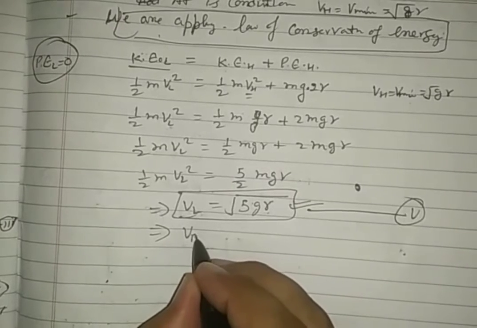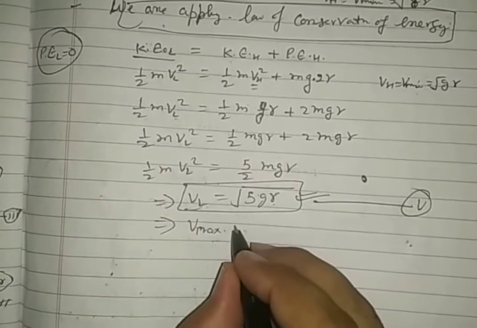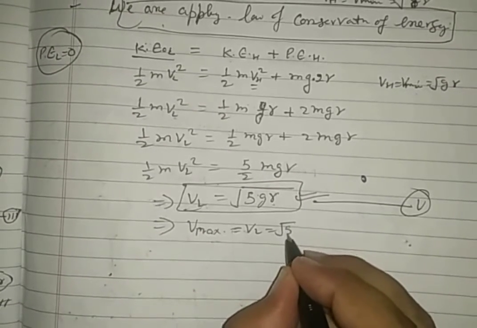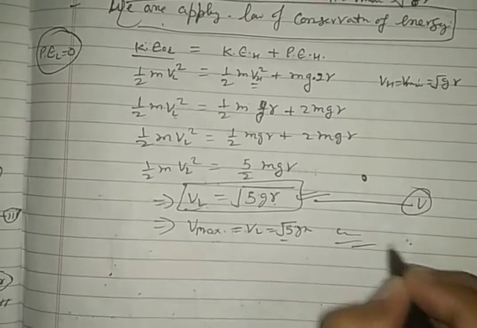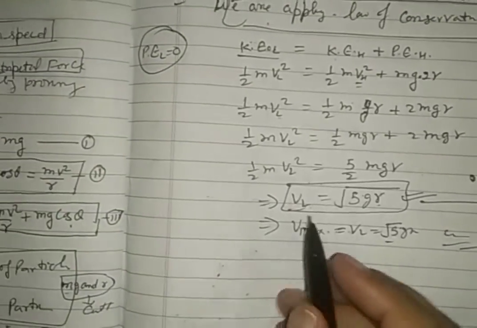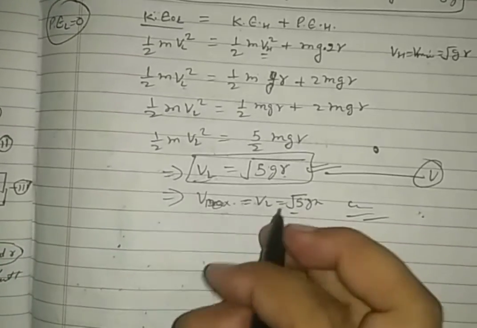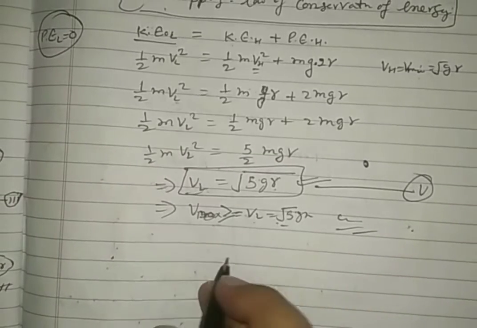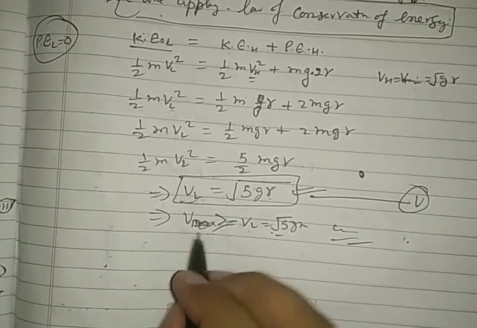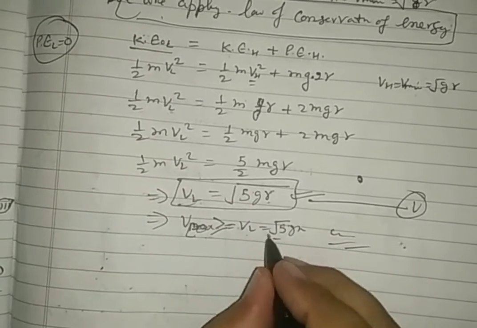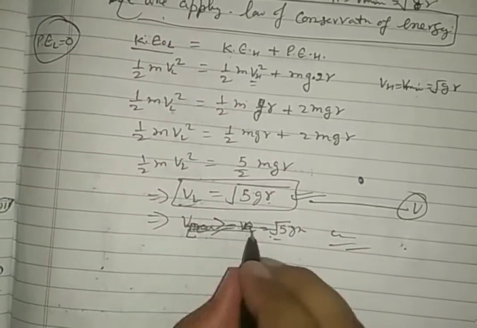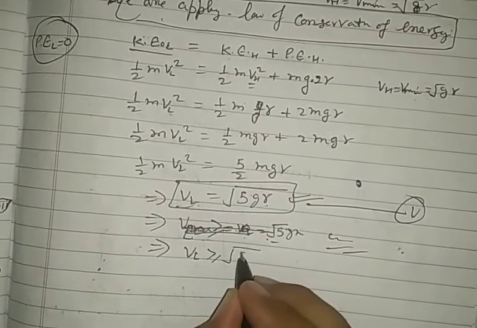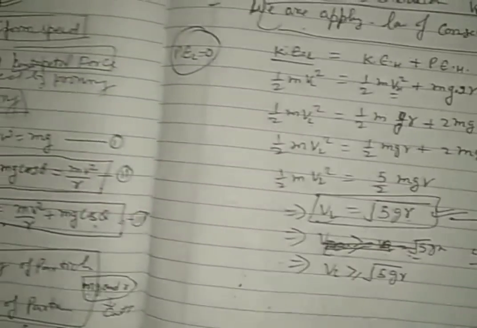The maximum velocity at L must be VL equal to under root 5gr to continue the motion in this case. Maximum velocity must always be greater than or equal to it, not less. The velocity at the lowest point must always be equal to or greater than under root 5gr to complete the vertical motion.